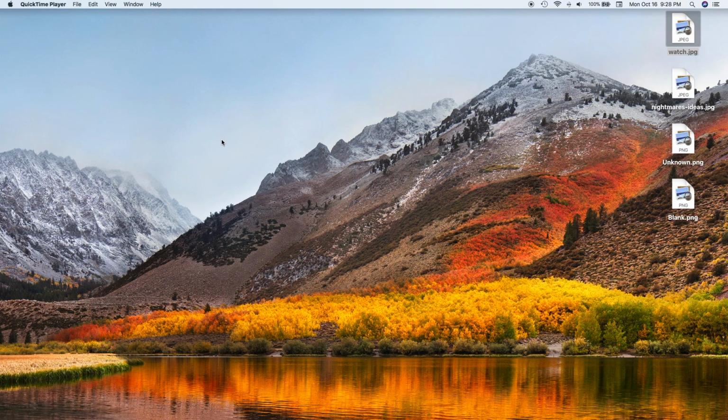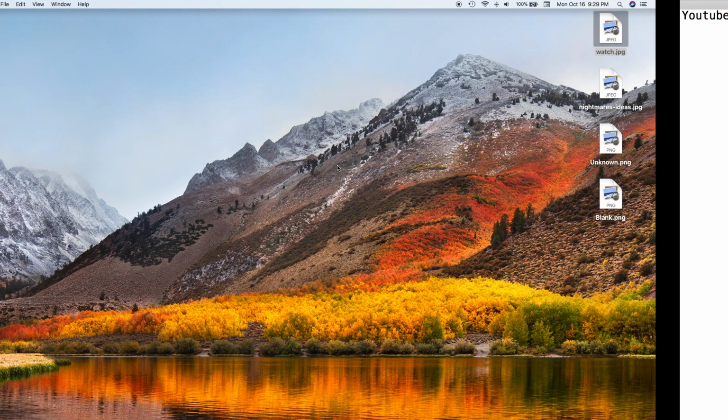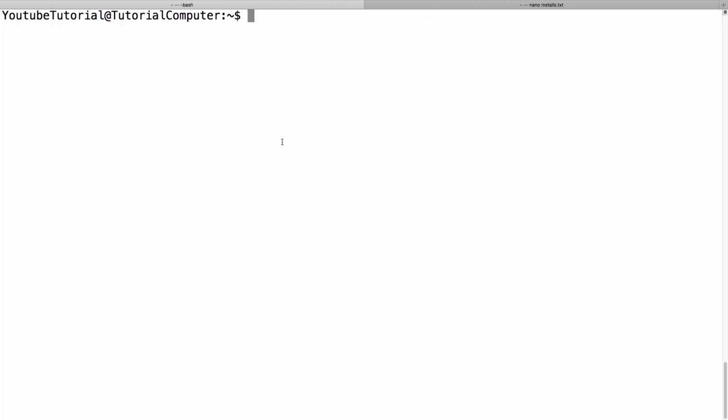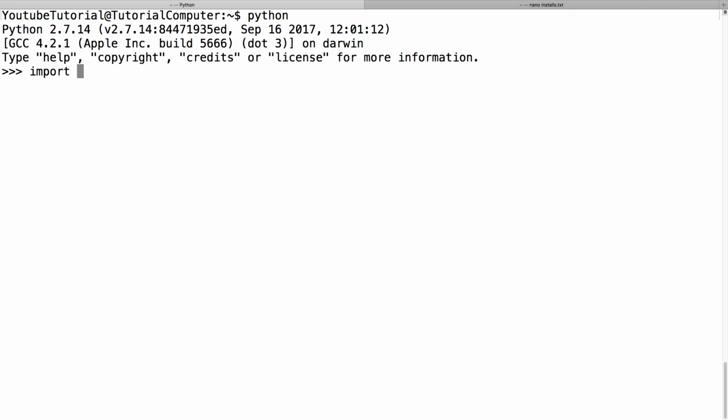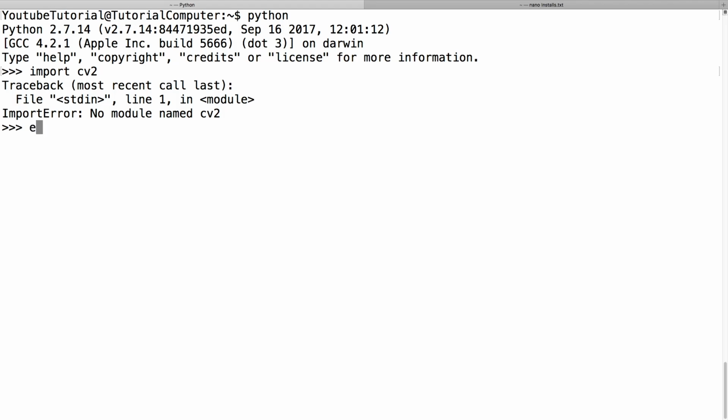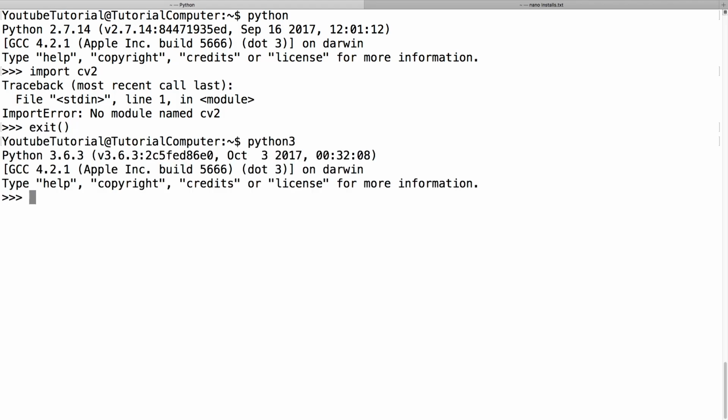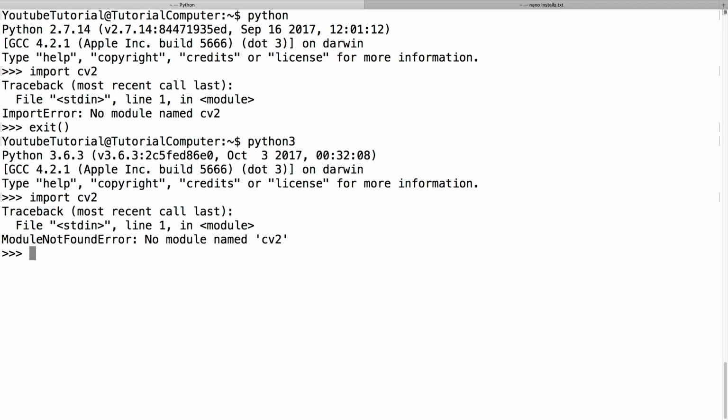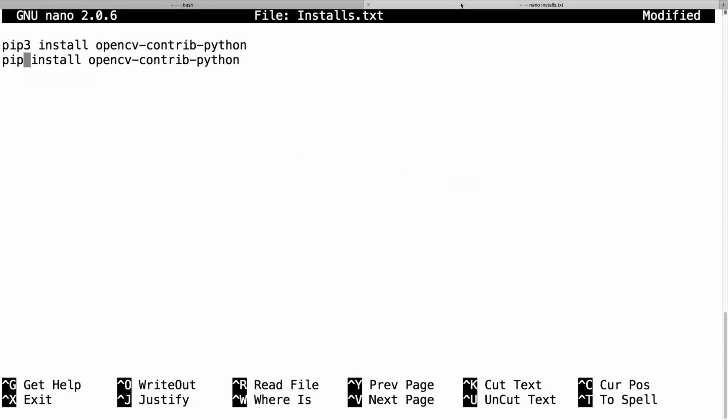Hey guys, today I'll be showing you how to install opencv2 on a Mac for Python 3 and Python 2. So first, let's check if I can import cv2. So I can't, and that's expected. And also for Python 3, import cv2 shouldn't work, so that's fine since we're gonna install it.